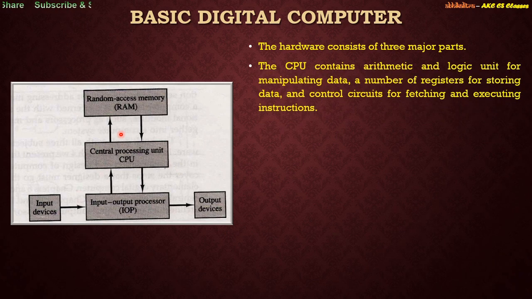The CPU basically contains an arithmetic and logic unit for manipulating data, a number of registers for storing data, and control circuits for fetching and executing instructions. The part of the CPU which is responsible for arithmetic and logic operations is also termed the ALU, right? And there are different kinds of registers used inside the CPU in order to store intermediate results. You must be familiar with the term registers, but if you are not, then registers can be considered as different flip-flops placed adjacent to each other.